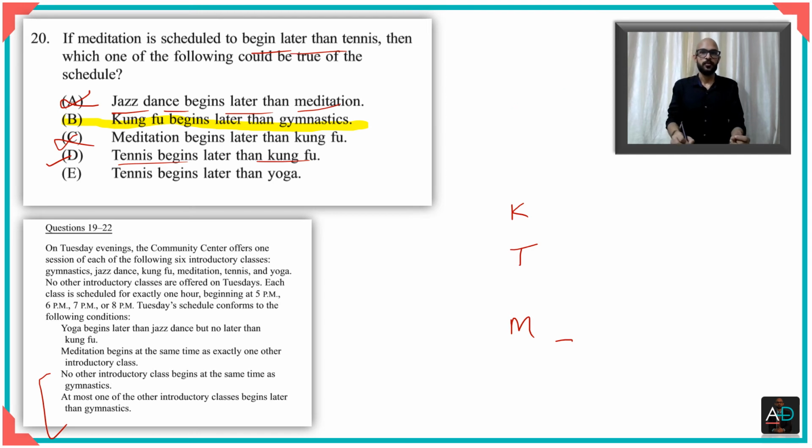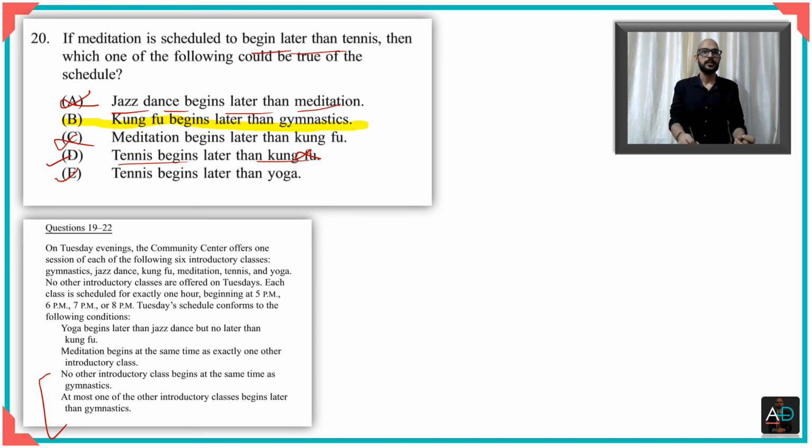Now you know that obviously in this setup, if Kung Fu is here, I'm trying to minimize the slots, so let me put yoga here, there is jazz here. This is 1, 2, 3, 4 slots done. Where can you put gymnastics? Gymnastics will have to be at the end, which is the 5th time slot, and therefore I will have to eliminate option D as well, because you cannot have 5 time slots, okay? So we've eliminated option D as well.